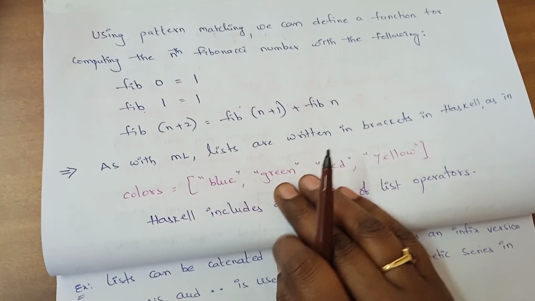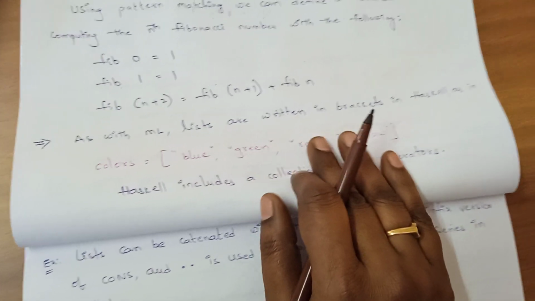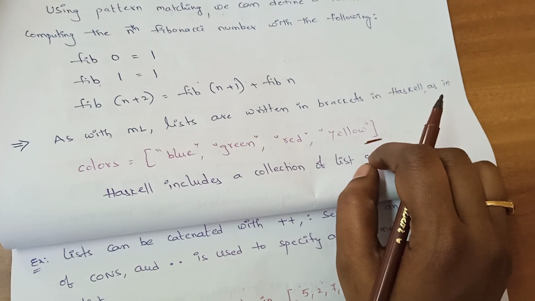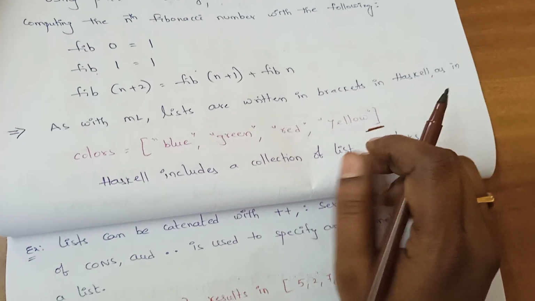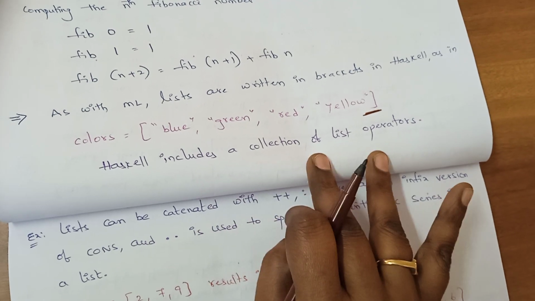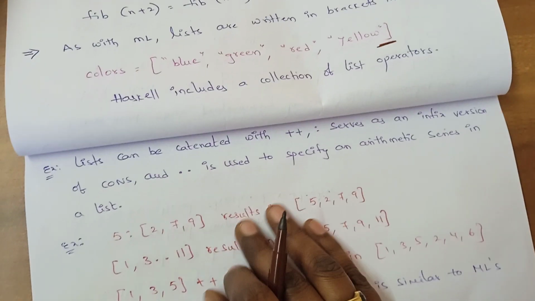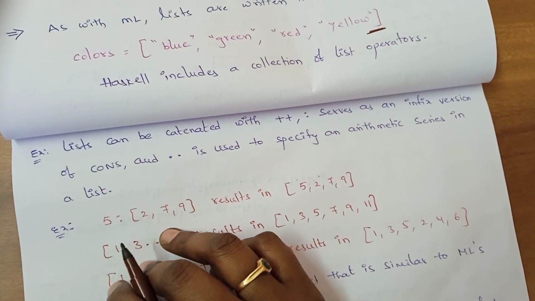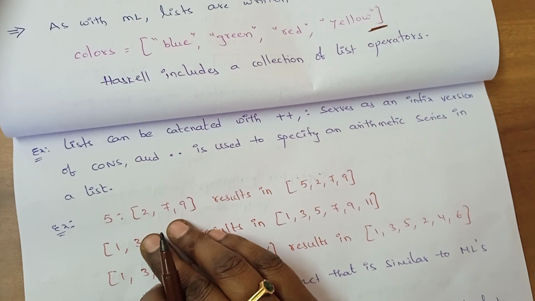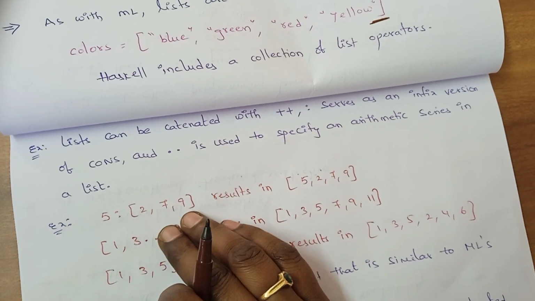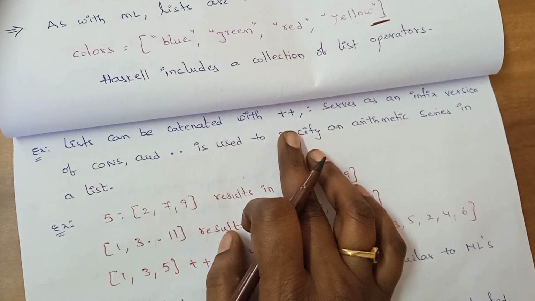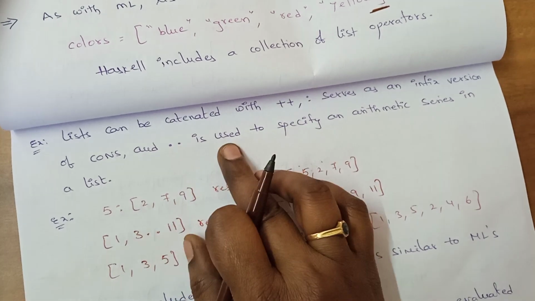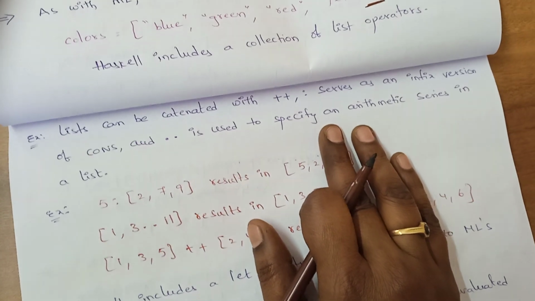As with ML, lists are written in brackets. So this symbol is used in Haskell to define some data in a list. Now Haskell includes a collection of list operators. Now let's see, it's a bit interesting. Lists can be concatenated with double plus, colon serves as an infix version of cons, and double dot is used to specify an arithmetic series in the list.